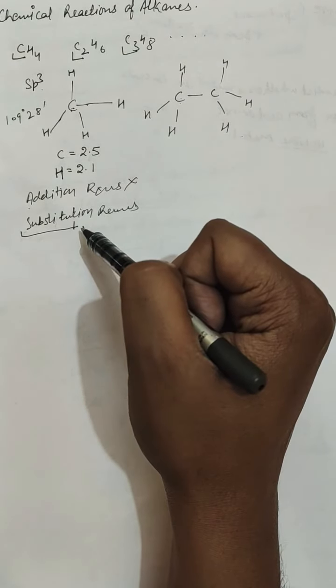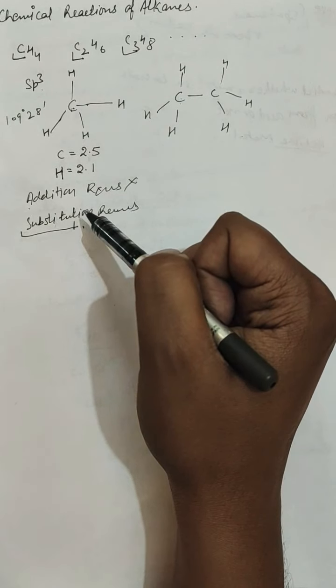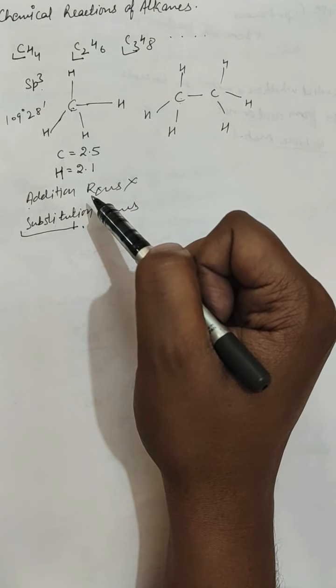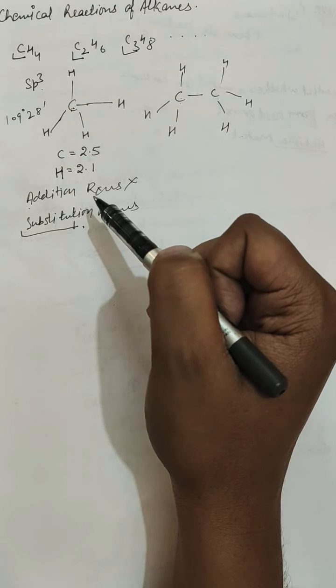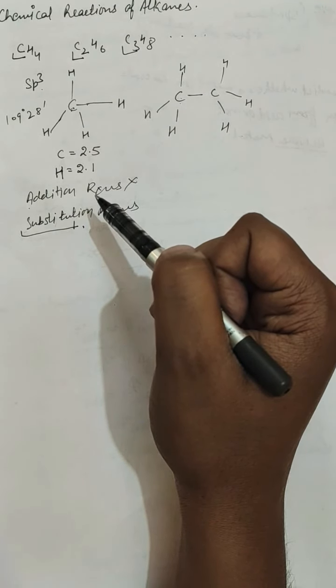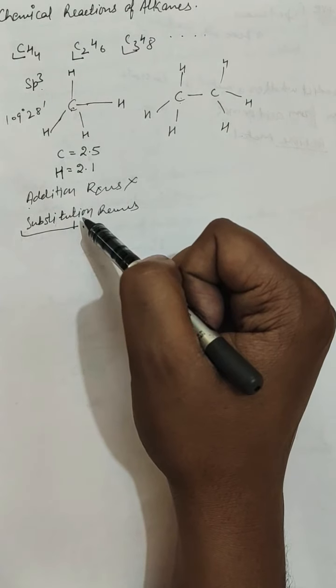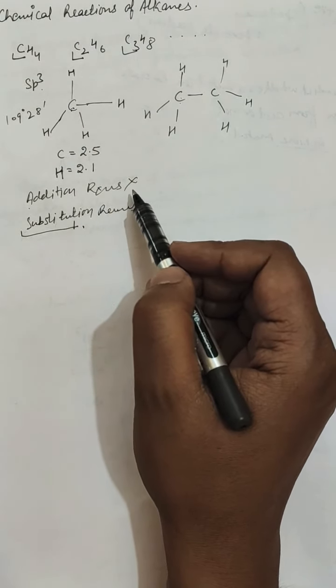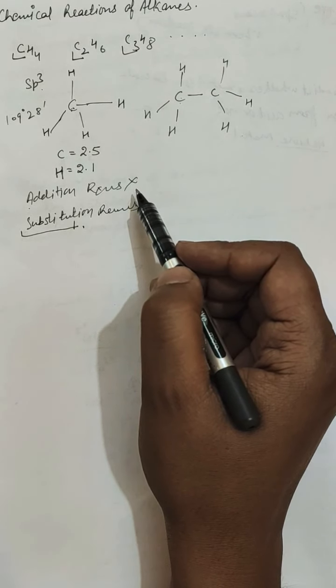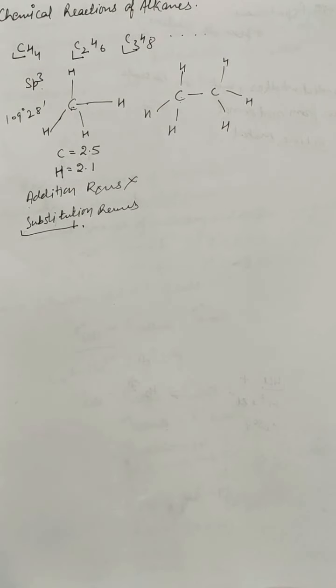So substitution reactions are shown by the alkanes, at higher temperature. They undergo chemical reactions involving replacement of one or more hydrogen atoms by some other atoms or groups. These reactions involve the replacement of one or more hydrogen atoms of the alkane with a corresponding number of other atoms or groups.